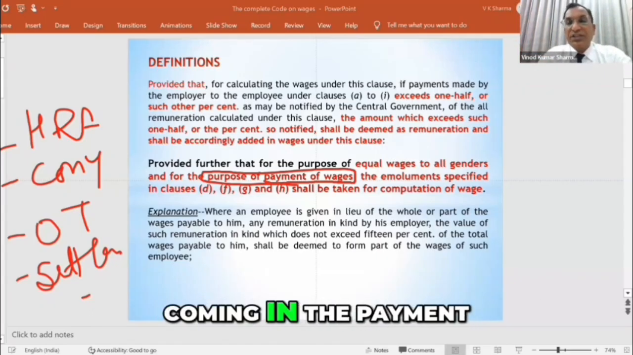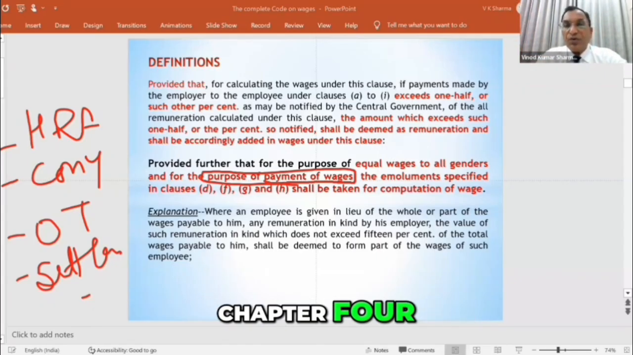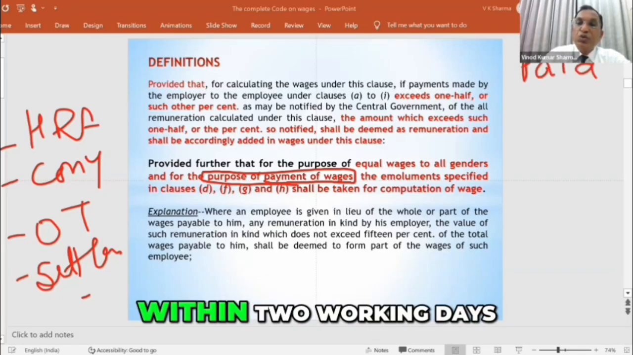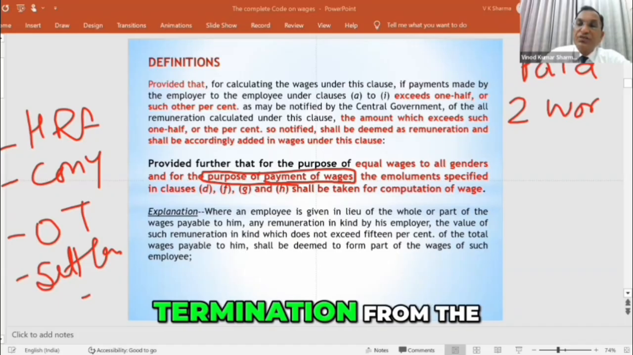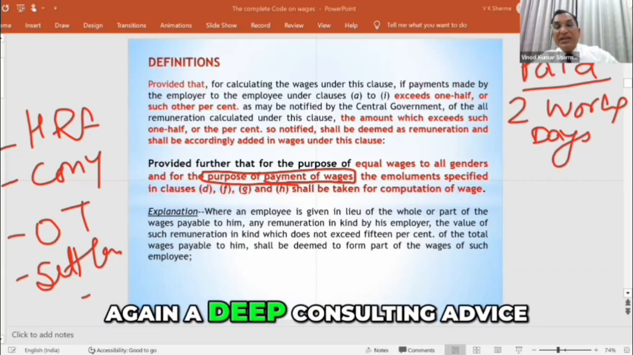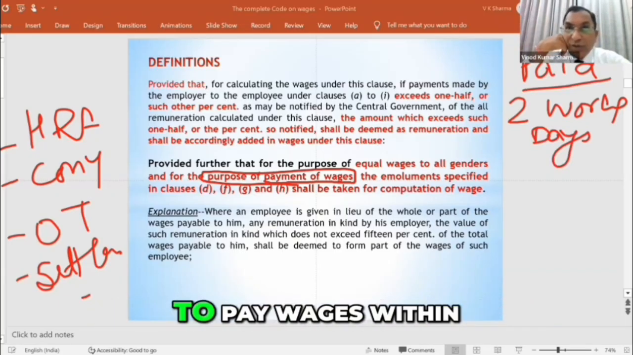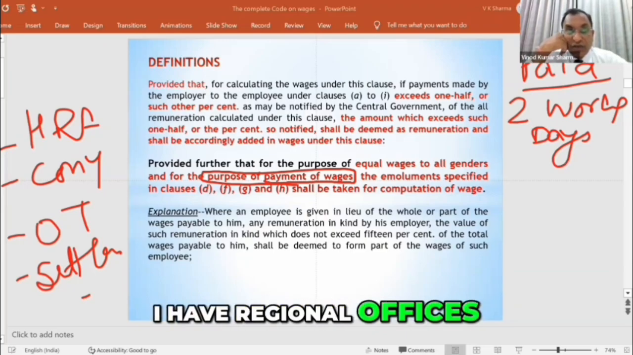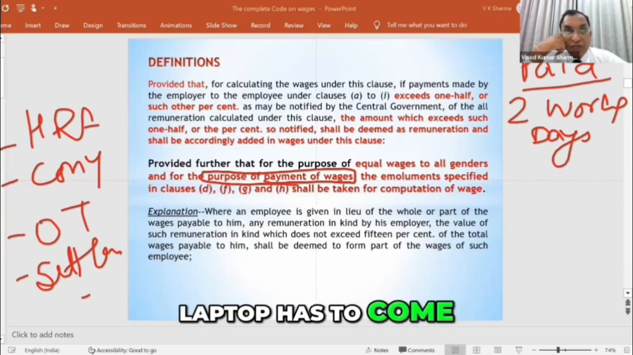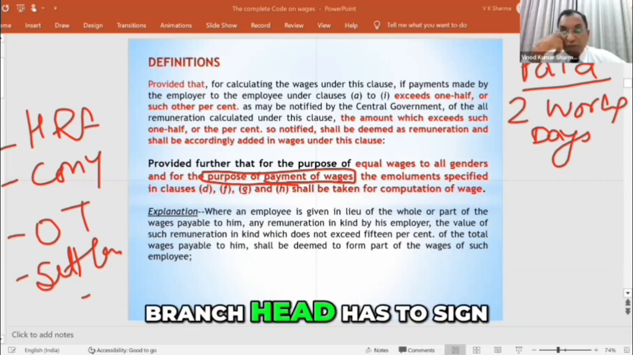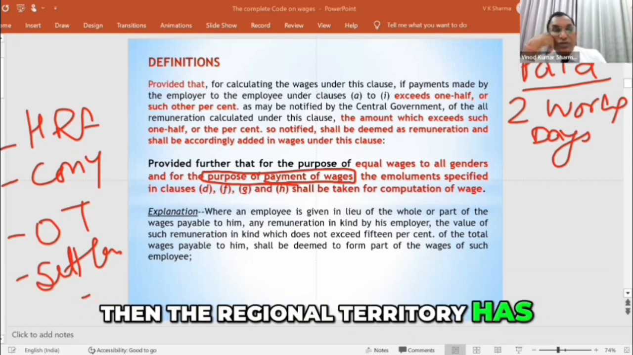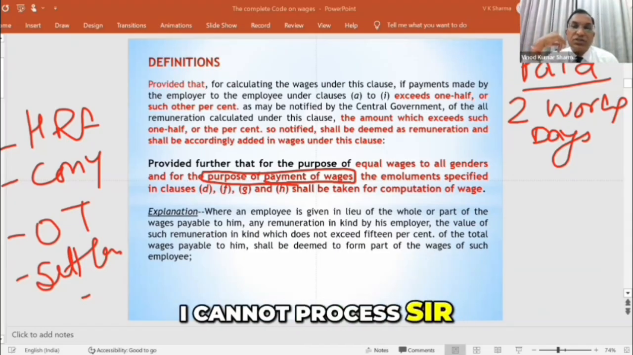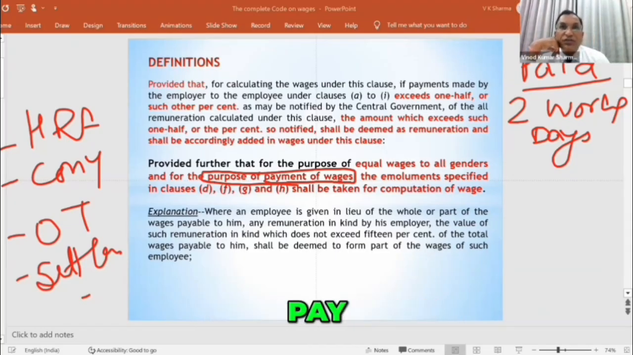I would be just coming in the payment of wage section, chapter 4, where the law says that an employee has to be paid wages within 2 working days of the termination from the company. Again, a deep consulting advice. People question, sir, how to pay wages within 2 working days? I have branches, I have regional offices, the full and final has to come, laptop has to come, charge order has to come, then the branch head has to sign, then the regional territory has to sign, and then the financial head has to sign. I cannot process, sir. The system is not there that I can pay wages within 2 days.